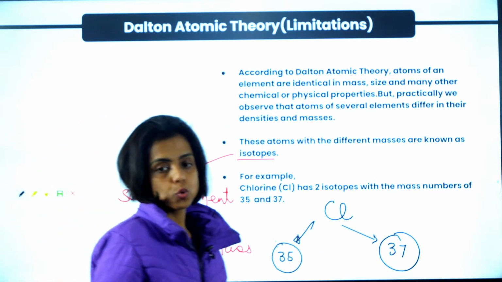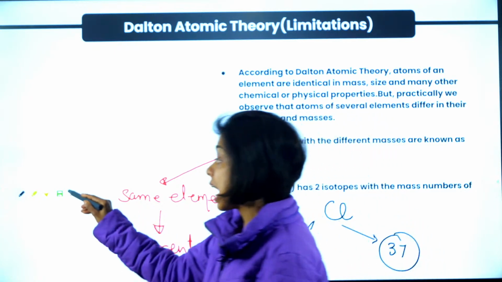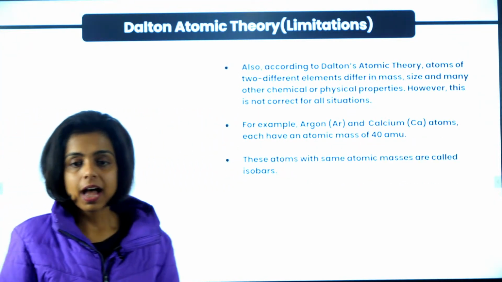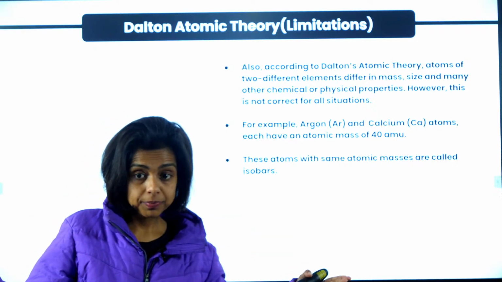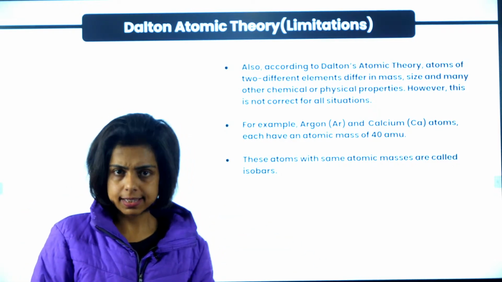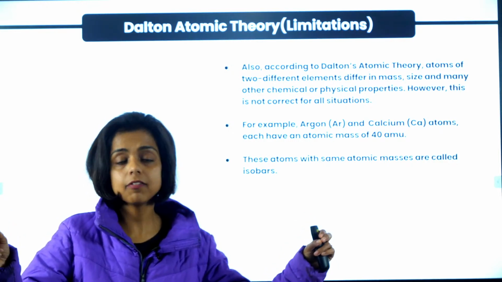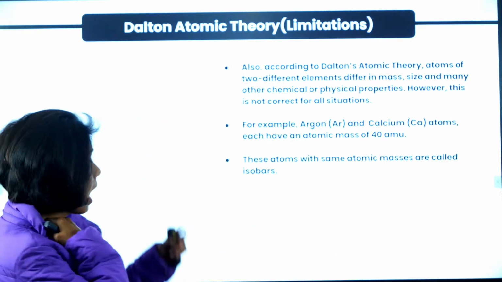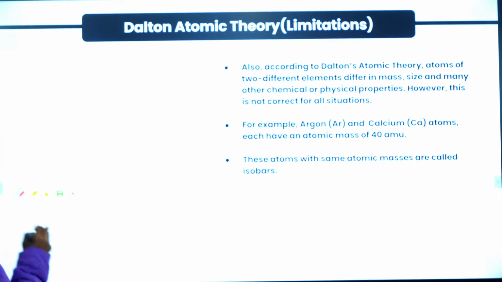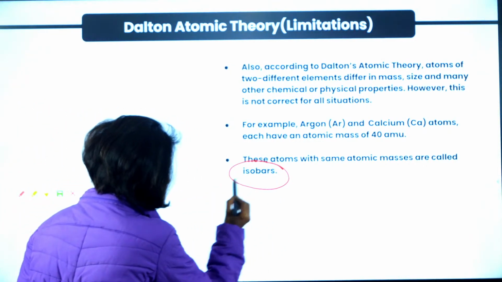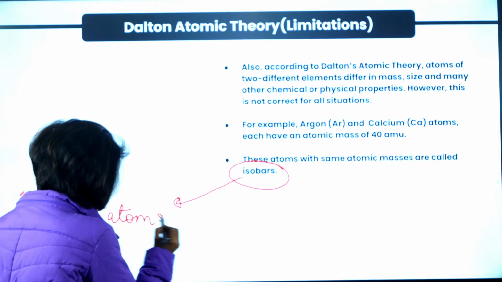That is isotope. So the discovery of isotopes, or you can say isobars. What are isobars? Isobars are the atoms of different elements but having the same mass. He said if you take atoms from different elements, they are different. They will not have same mass, but isobars do. These are the important terms. You also know what is isotope and what are isobars: atoms belonging to different elements but same mass.